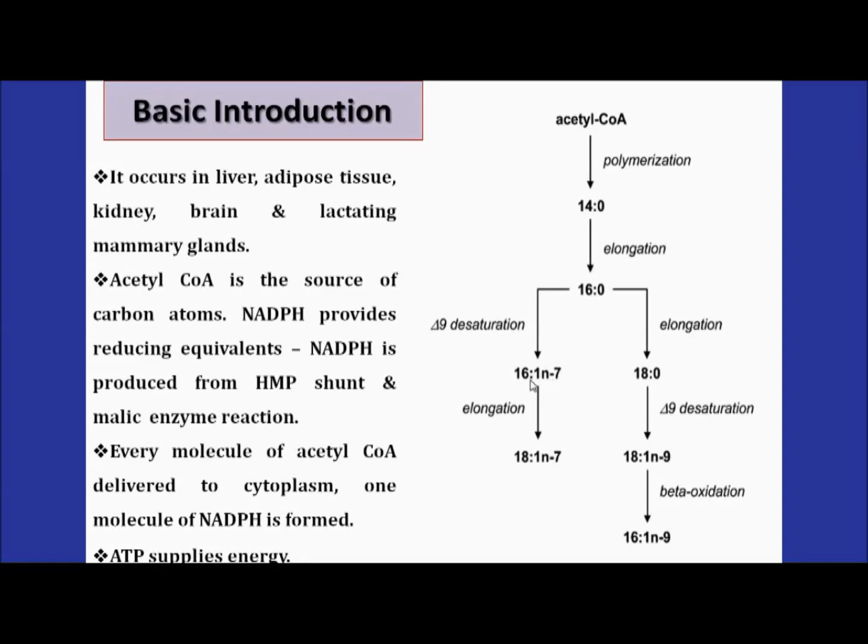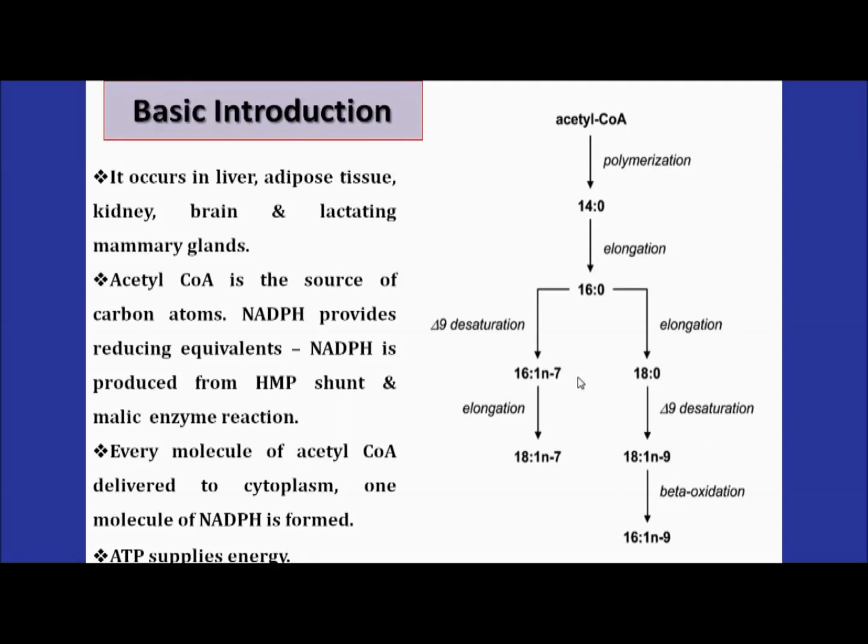So it is sometimes written as 16:1 (n minus x). Here, what does this n represent? The n is nothing but the chain length of the fatty acid. Whereas x, in the general nomenclature, represents the number of carbons from the double bond to the terminal carbon atom.